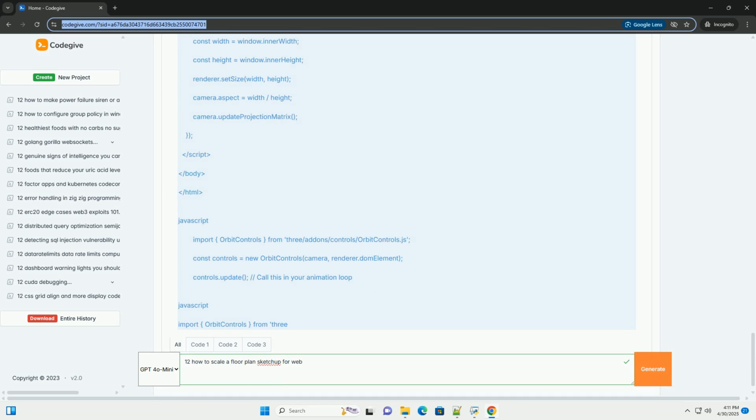Scene: the container for all objects. Camera: defines the viewpoint. We're using a perspective camera for a more natural perspective. Adjust the FOV (field of view), aspect, near, and far values as needed. Renderer: renders the scene to a canvas element.